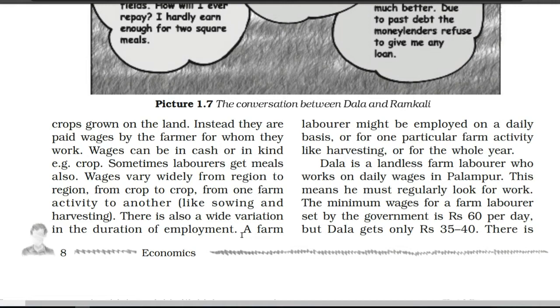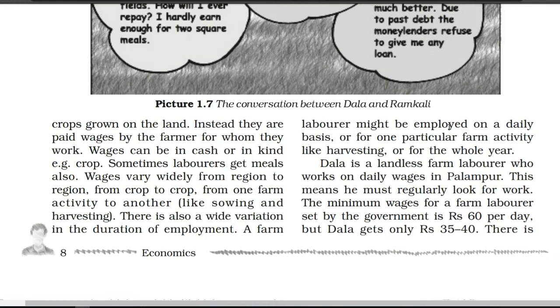Here also, in the village Palampur, a farm laborer who is working on the farm might be employed on a daily basis, sometimes on a daily basis. This is also important, underline. Sometimes they get their job on a daily basis, or sometimes they get their job for the whole year. In simple words, we can understand this as a permanent job and a temporary job. If someone is employed on a daily basis, it shows a temporary basis, and for the whole year it means a permanent basis.